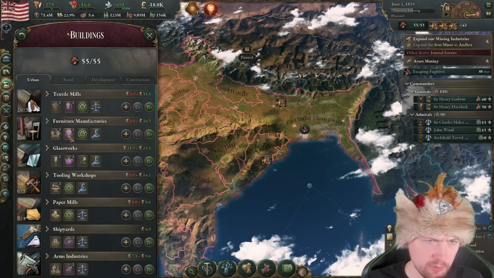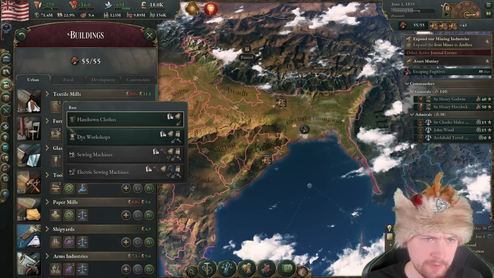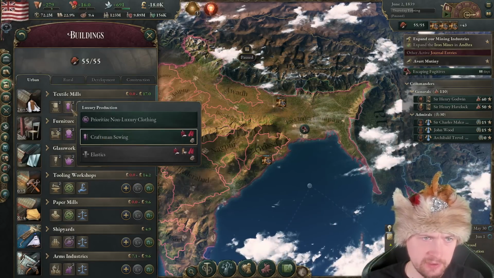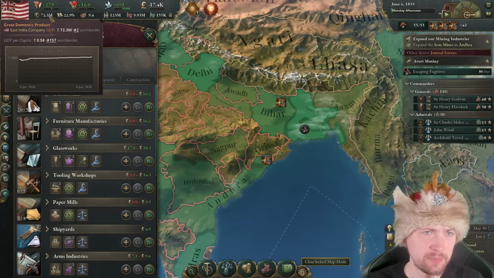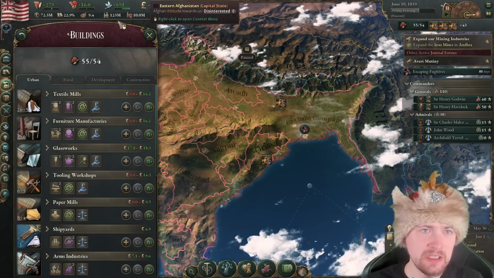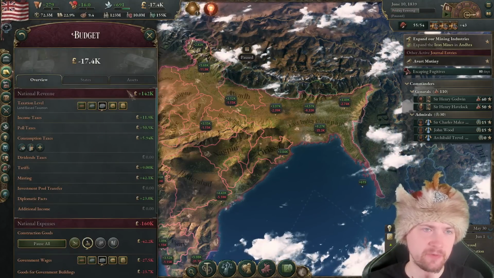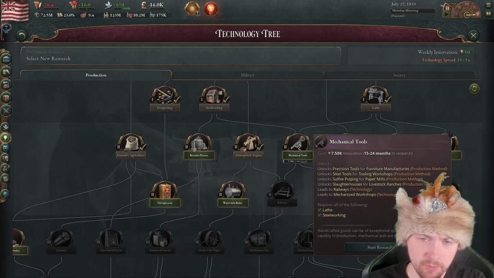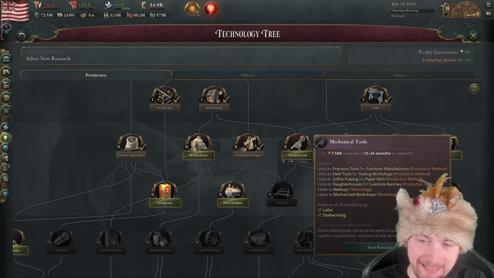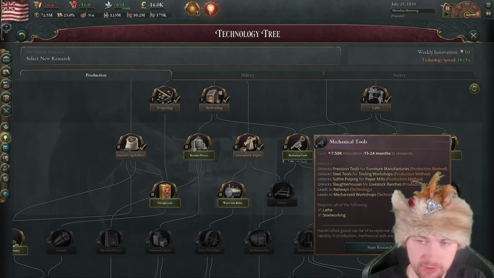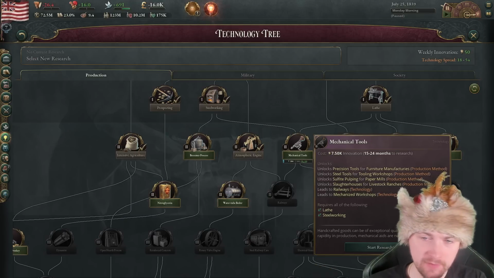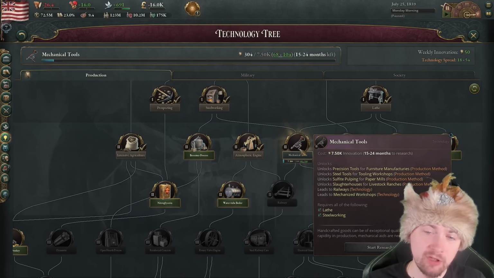Because in general, a lot of improvements I didn't have done by default, which I'm working on to keep increasing my GDP, and thus also, of course, the budget. Keep improving our production. Right now I'm gonna go for the mechanical tools, which allow me to increase the tooling workshops, furniture manufacturers, paper mills, livestock ranches, and it will also unlock me the railway technology that we need very soon.